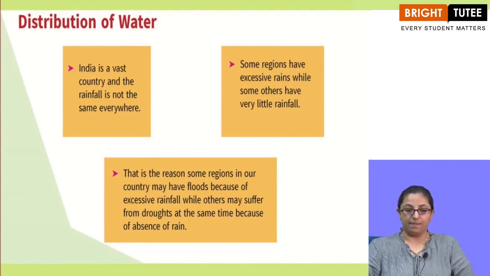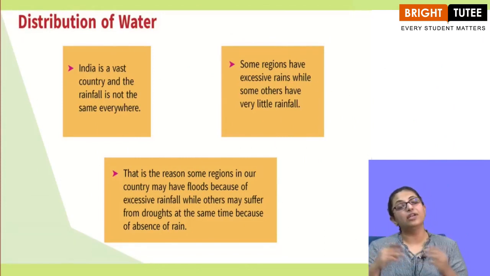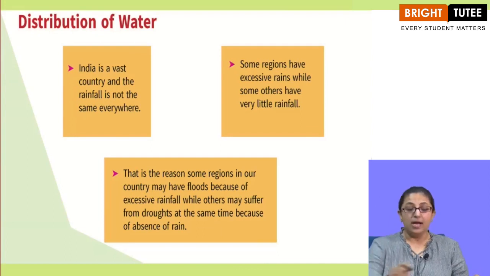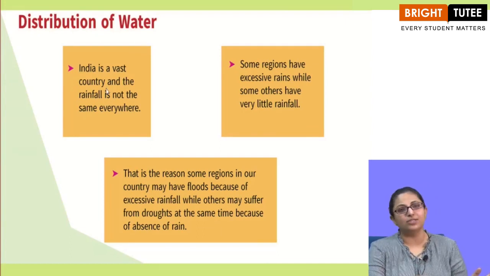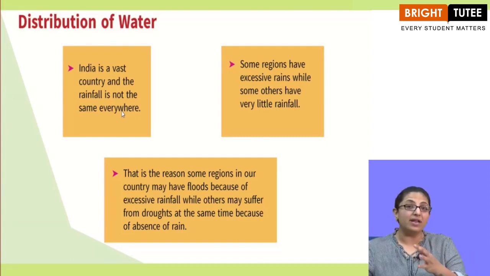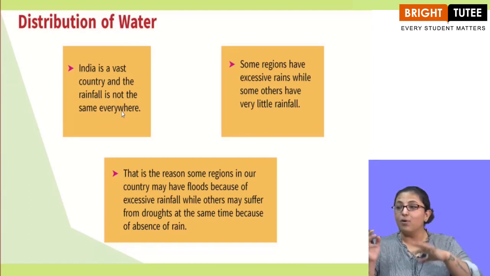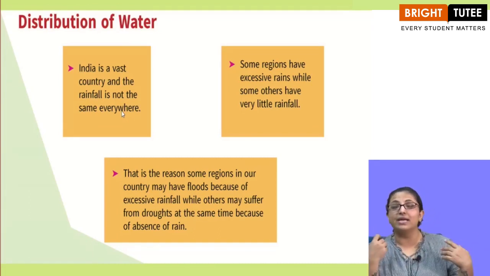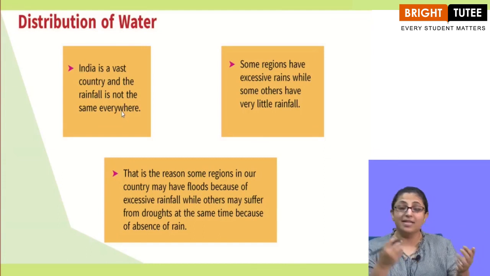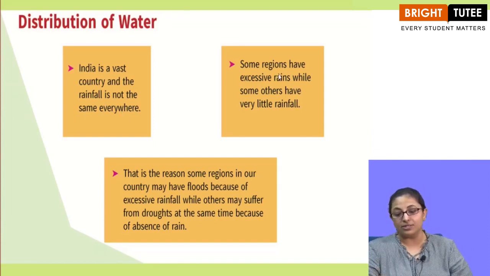Distribution of water. How is the water distributed and where is it distributed? Well, we all know that India is a vast country and the rainfall is not the same everywhere. We know that there are few areas where rainfall is too much, but not everywhere, right? Areas like the deserts of Rajasthan don't get as much rainfall as the east part of India gets, correct? So, some regions have excessive rains while some others have very little rainfall.